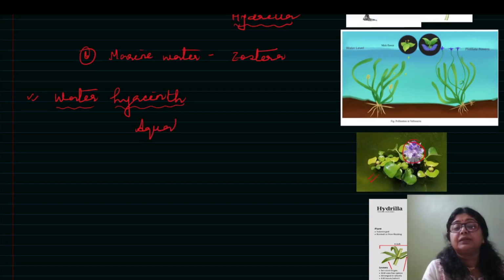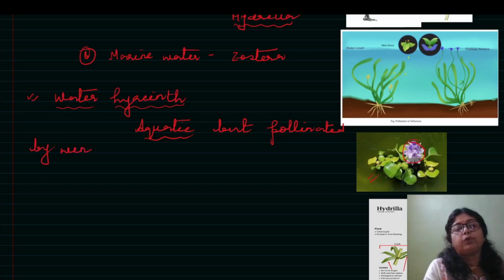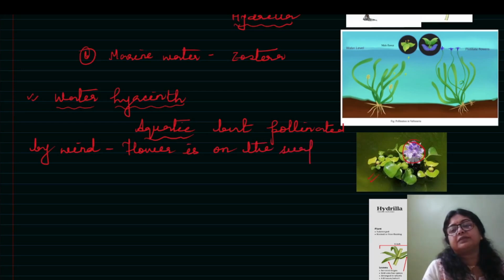Okay, the question comes here. It is aquatic but pollinated by wind. Here is a twist. So I had told you purely, okay? Pollinated by wind. Aquatic but pollinated by wind. Why? Because the flower is on the surface of water. Surface of water.